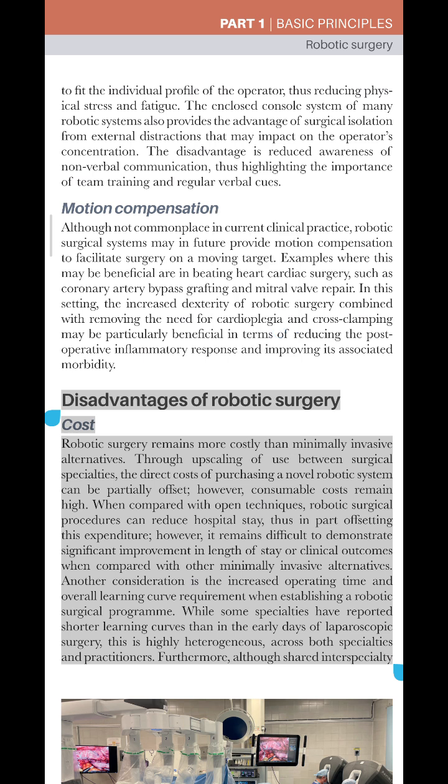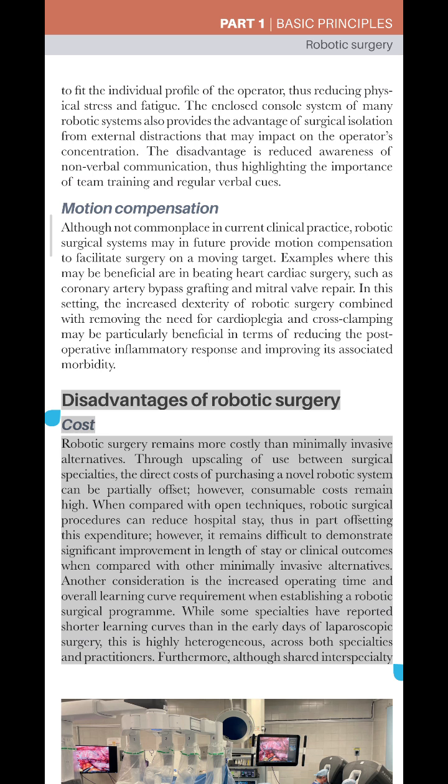Disadvantages of robotic surgery: cost. Robotic surgery remains more costly than minimally invasive alternatives. Through upscaling of use between surgical specialties, the direct costs of purchasing a novel robotic system can be partially offset; however, consumable costs remain high. When compared with open techniques, robotic surgical procedures can reduce hospital stay, thus in part offsetting this expenditure.